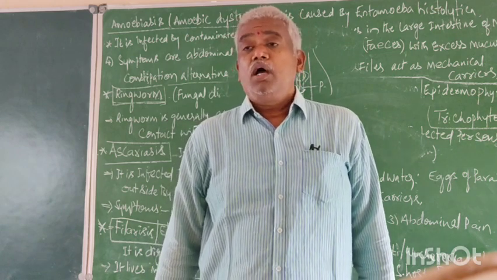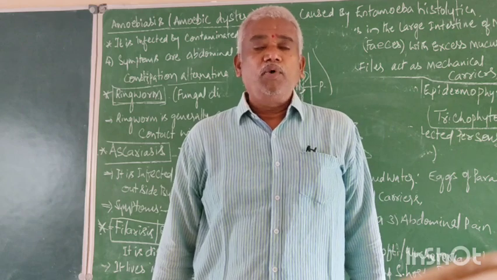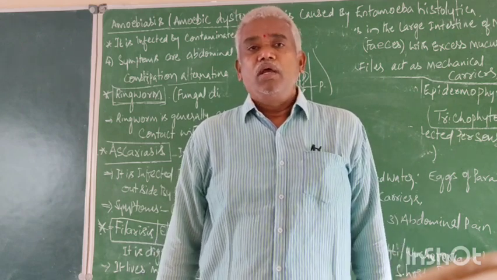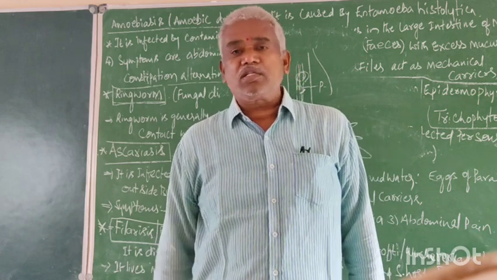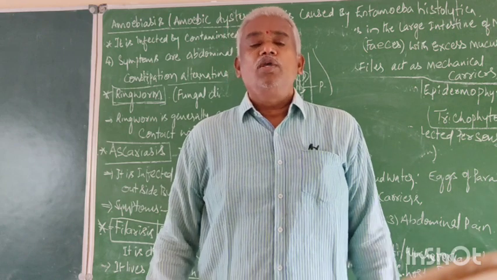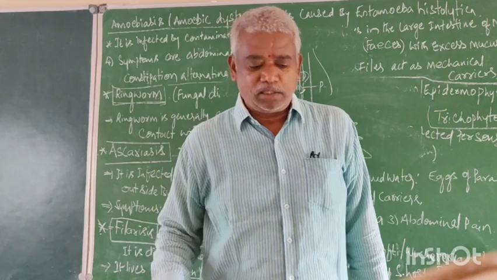Somewhat it is difficult to understand, but when you concentrate fully on the topic, it becomes easy. Without concentration, you cannot understand even an easy topic. So you must pay full 100% concentration on immunity class. Thank you.